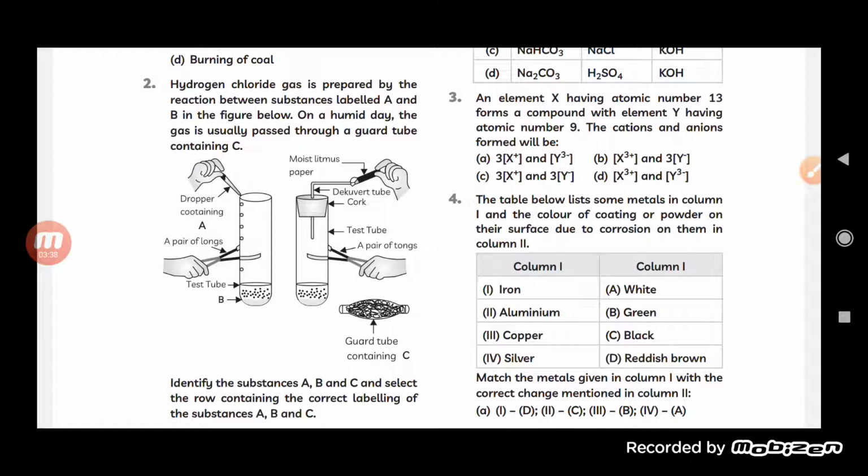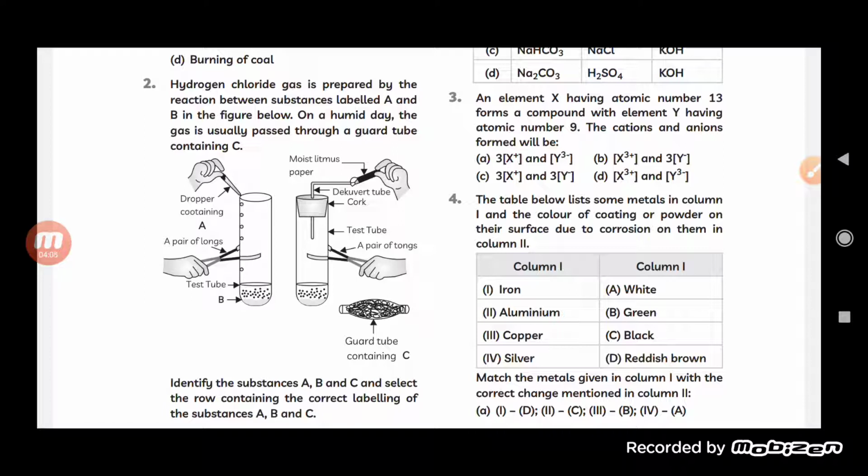Now let us see here. In case of A, you can see that we are dropping something with the help of a dropper, and in the test tube, in case of B, a substance is already present.